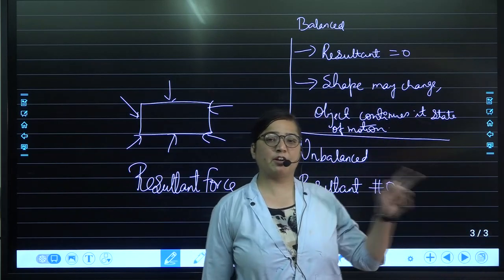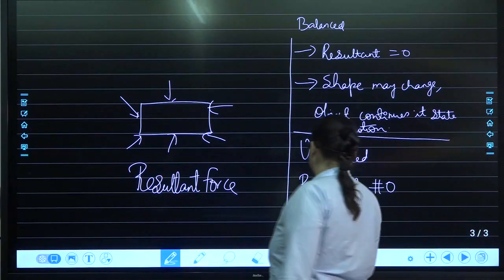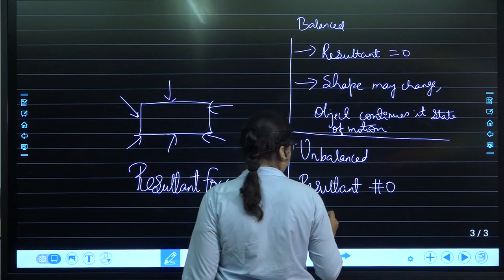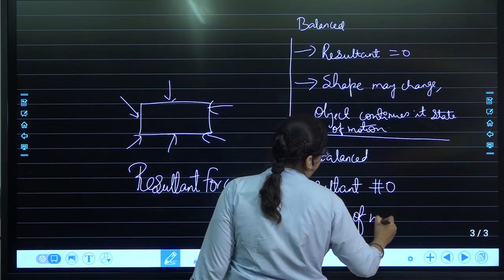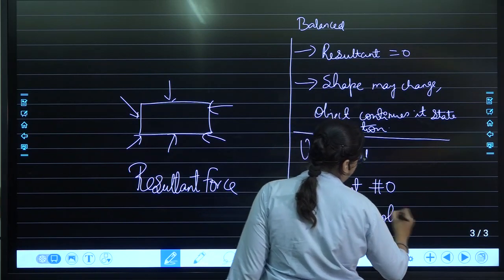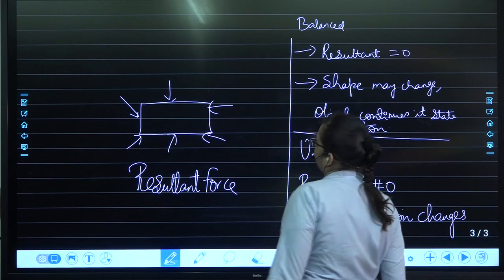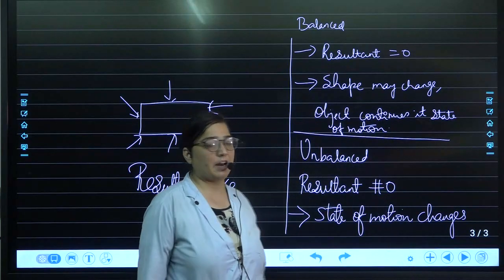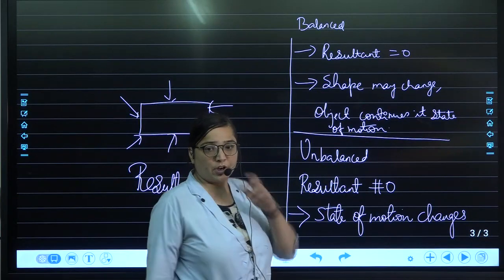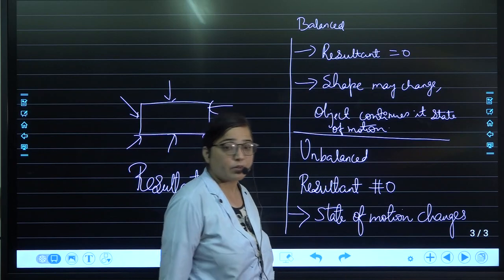If it is in motion, then it will remain in motion. Coming to the unbalanced force over here, the state of motion of the object changes. So this is how you can evaluate the types of forces which are responsible for the whole thing.